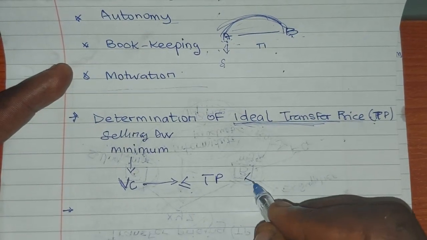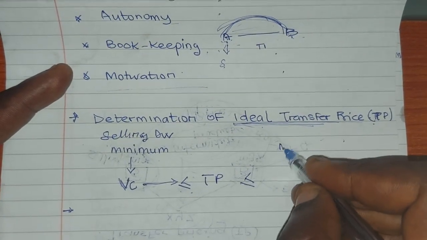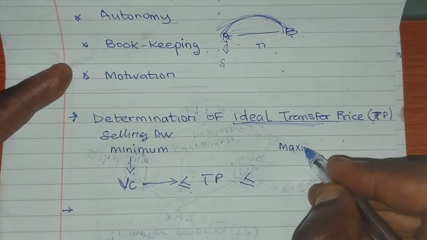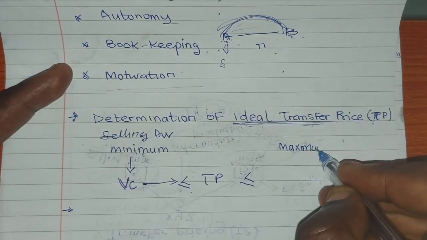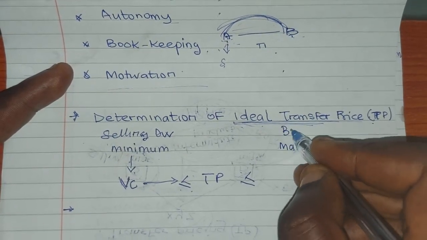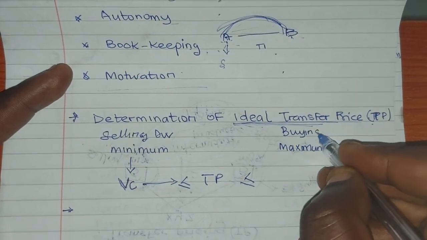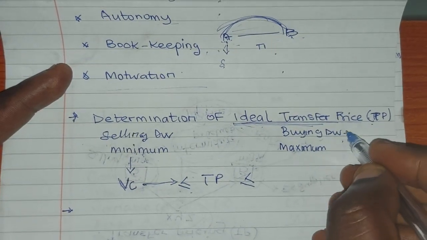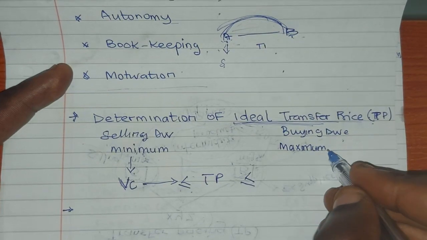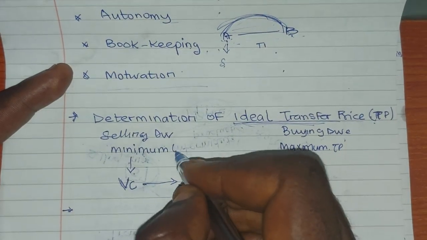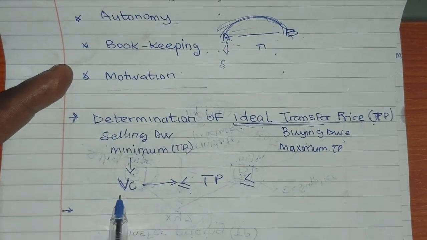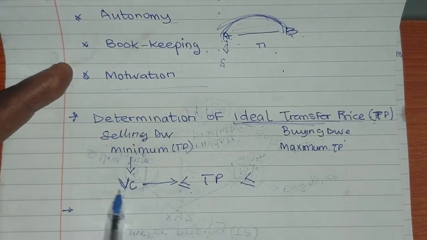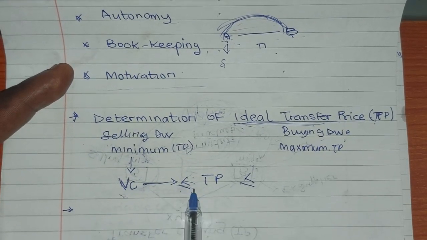Then transfer price must also be less than the maximum, that is from the buying division angle. I can take the buying division, the maximum transfer price. The minimum transfer price must be the variable costs of the selling division, less or equals to transfer price.